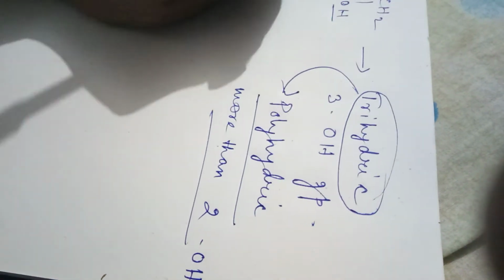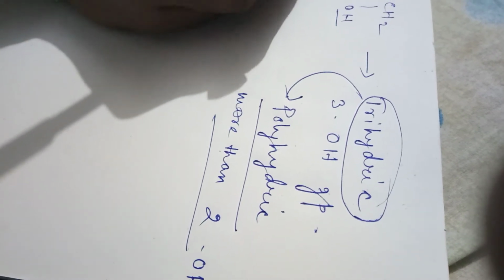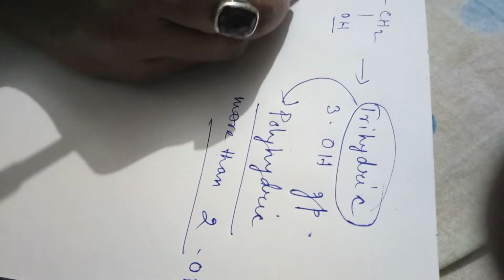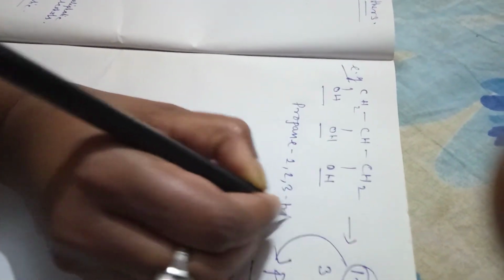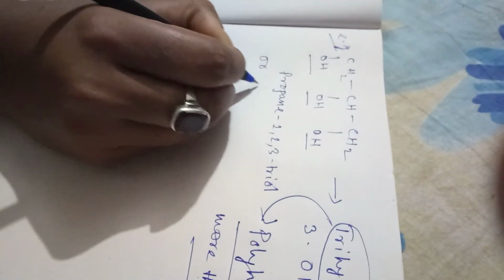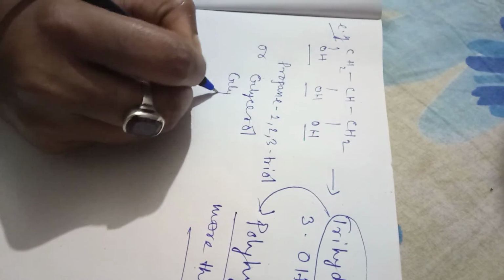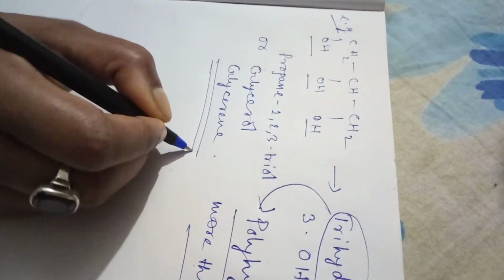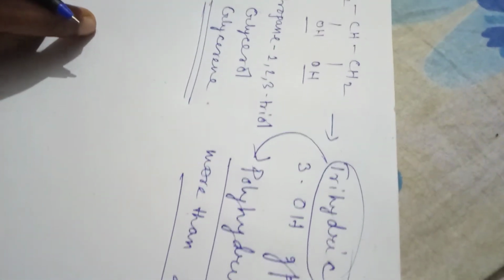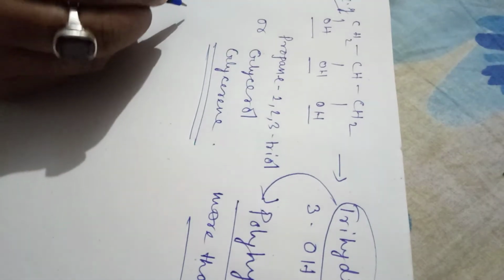The example I have given here is propane-1,2,3-triol, or common name glycerol, or you can tell it as glycerin, a very common thing we know, glycerin. So these are the classification of the alcohol on the basis of the number of hydroxyl groups it contains. Now next is what?